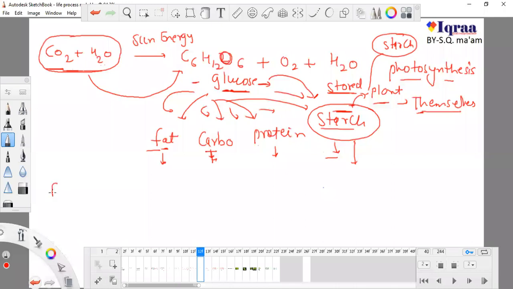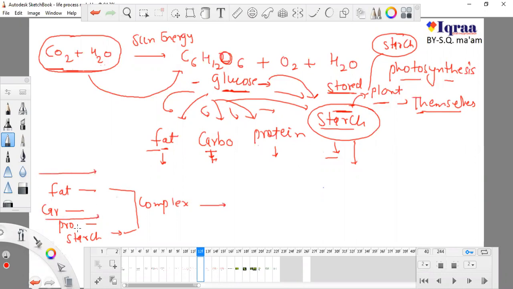And what are we taking? We are taking food: carbohydrate, protein, and starch. Now all these forms of food are complex because they have a long chemical formula. And what about this? Just CO2 and H2O.